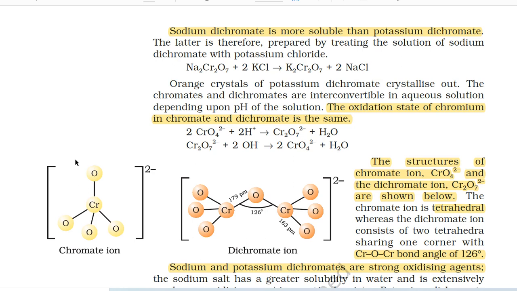The chromates and dichromates are interconvertible in aqueous solution depending upon the pH of the solution. The oxidation state of chromium in chromate and dichromate is the same. 2CrO4^2- + 2H+ gives Cr2O7^2- + H2O. Cr2O7^2- + 2OH- gives 2CrO4^2- + H2O.